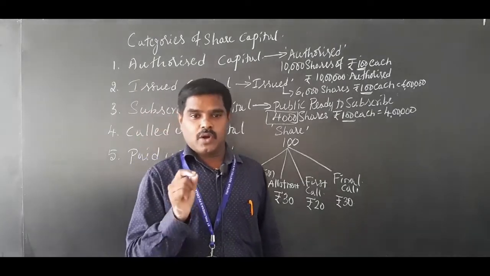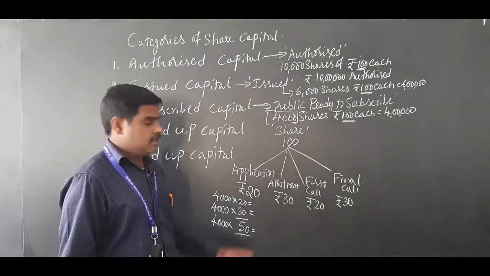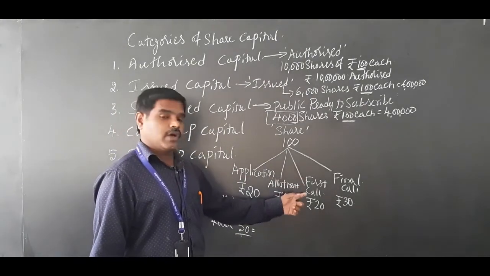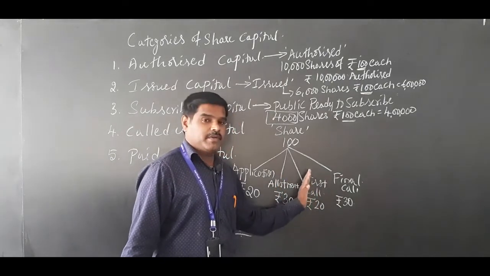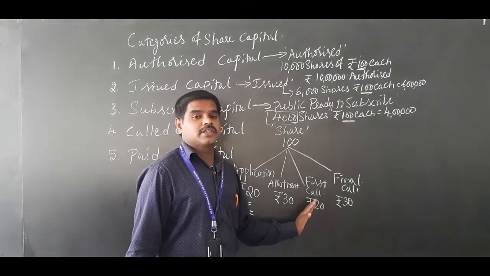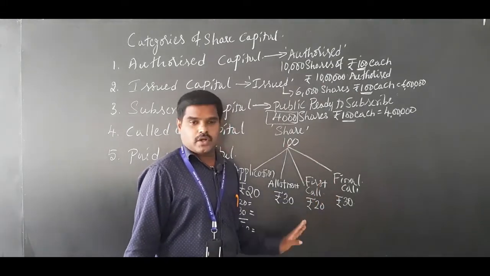How much money is called by the company, whether application, which has to be deposited first, whether allotment is over, first call is over, second call is over, like that. The remaining, for example, if the first call is not yet called, it is not called up. Final call is also not called up.